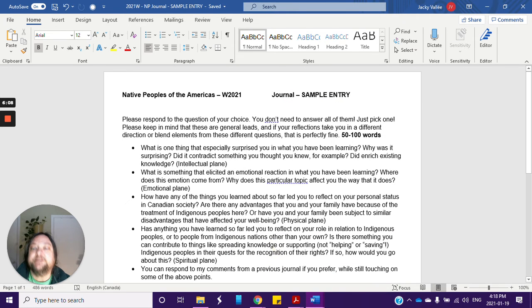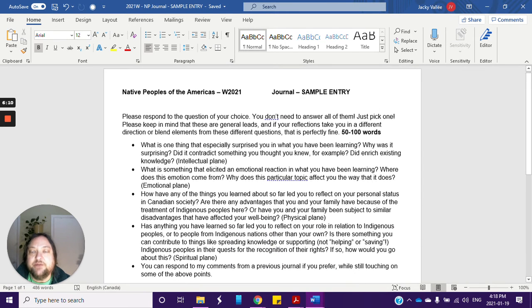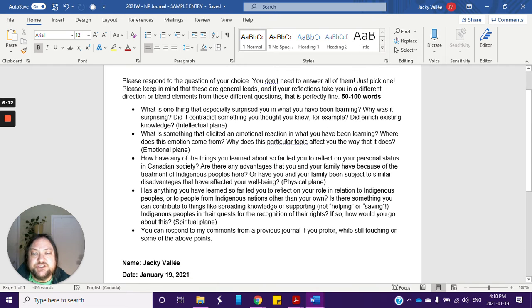Now, I created a sample journal entry. I removed the top instructions. I just kept this because I'm new in this class. It's the first couple of weeks. I'm still getting used to this, so I want this at the top to help me think.